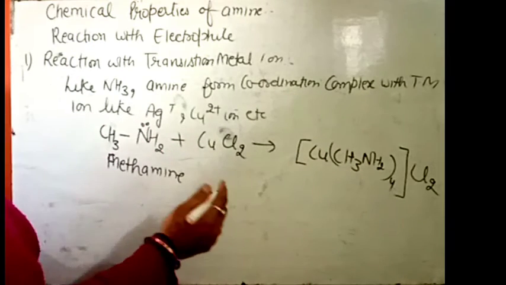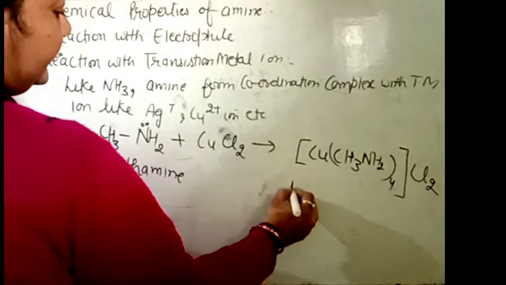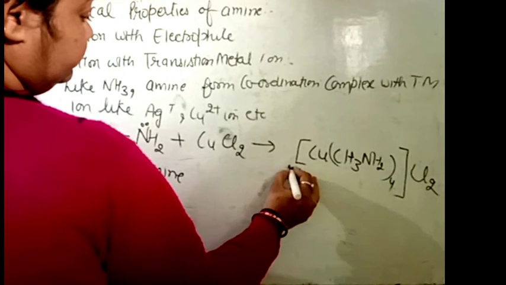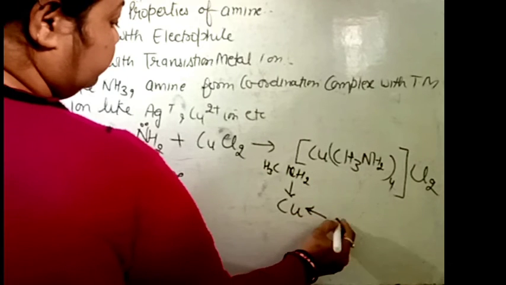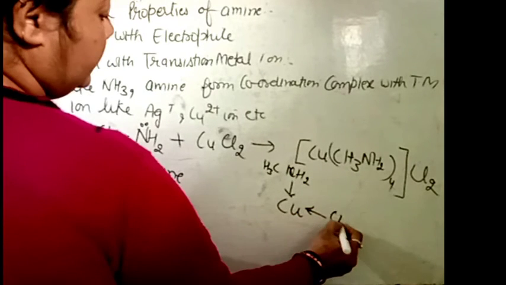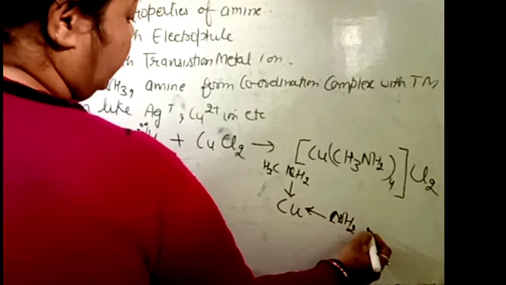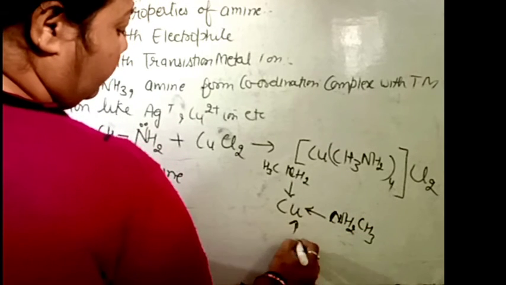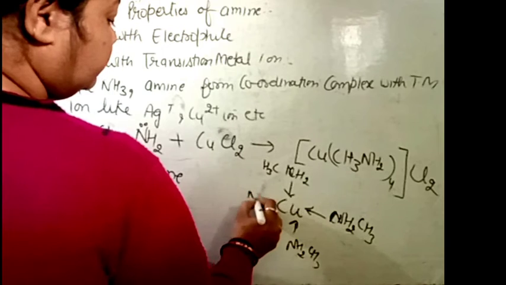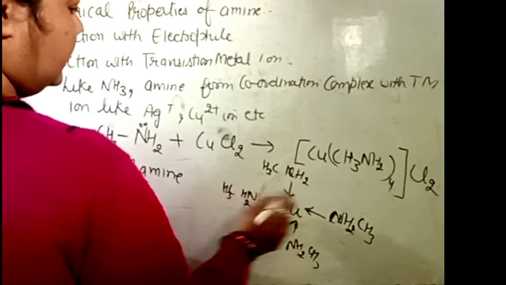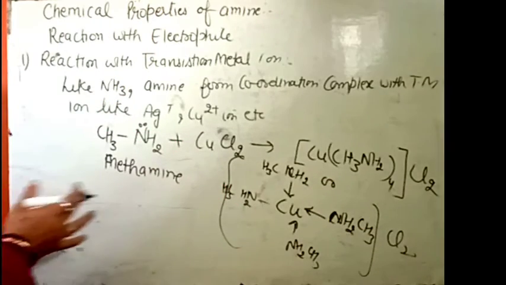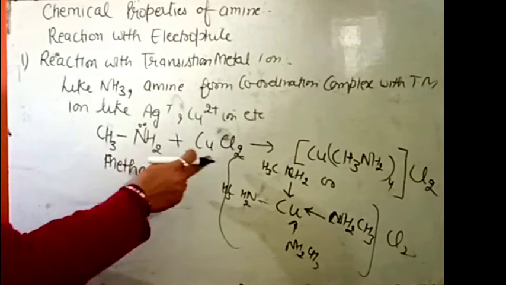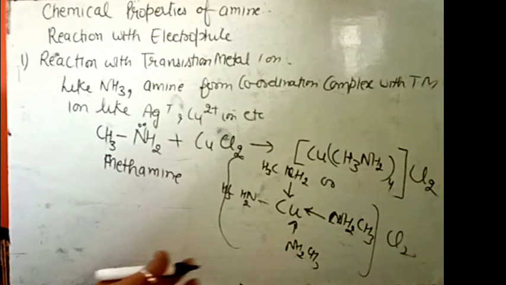In that coordination compound, the metal is the central atom and it is joined by these 4 ligands, in a square planar coordination geometry. Then 4 coordinate bonds are formed because its coordination number is 4, and the 2 Cl positive ions are also joined, and this is a coordination compound. The first chemical property of an amine, the reaction with the transition metal ion: the amine reacts with a transition metal ion to form a coordination compound.